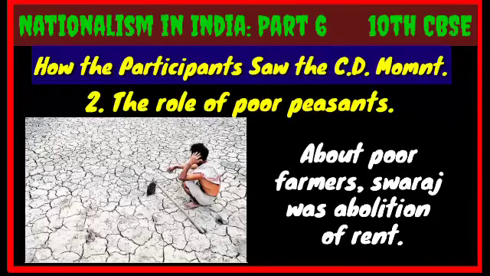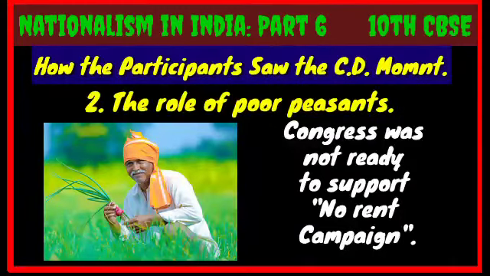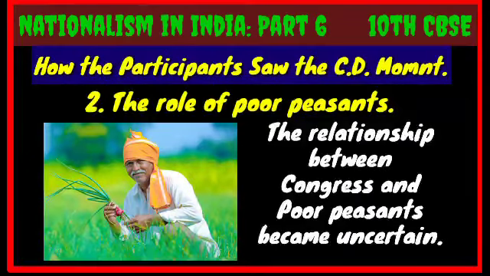They joined in many radical movements led by communists and socialists against British. But here Congress was not ready to support no rent campaign of poor peasants because it would upset the rich merchants and landlords. So the relationship between the poor peasants and Congress became uncertain during civil disobedience movement.